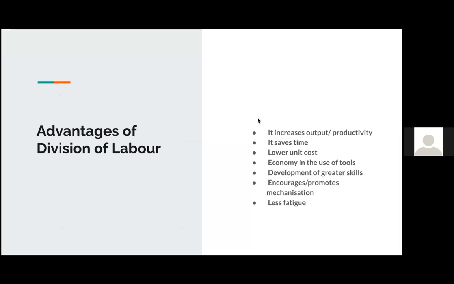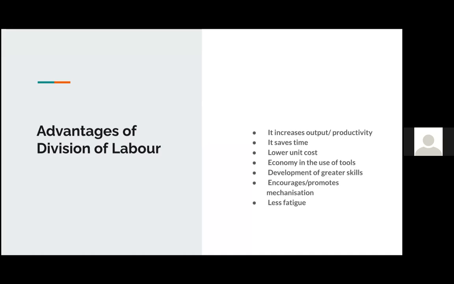So what are the advantages of division of labor? For one, it increases output and productivity. And that's because, as I said, with division of labor, you specialize. And so the more you learn to do something, the better you become at it. And if everybody in the line can become better at what they do, then it would increase output and productivity.